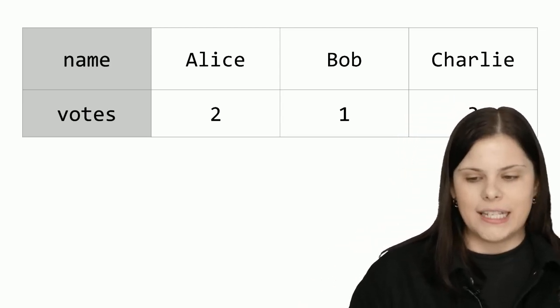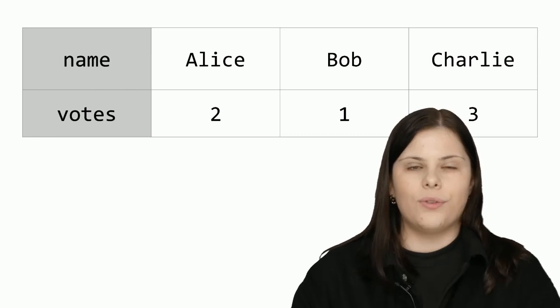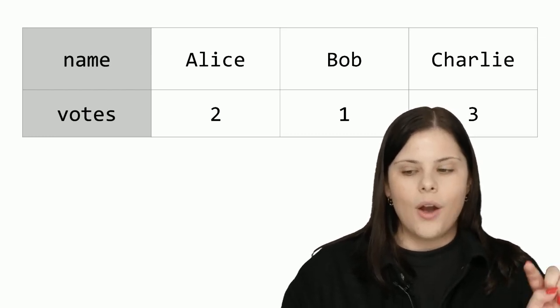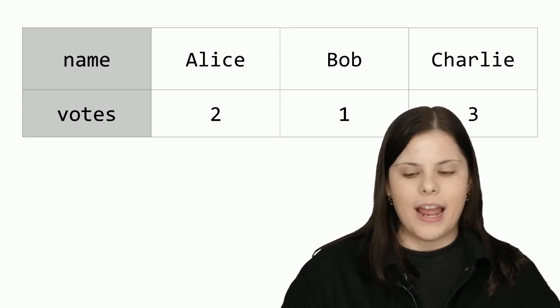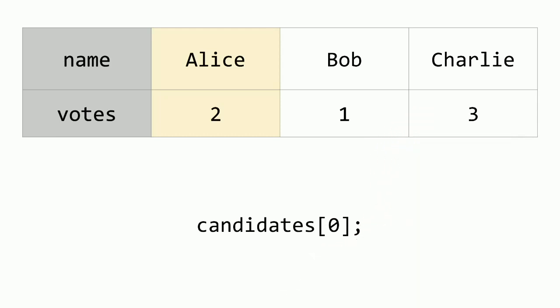Well, again, how do I access it? I know that I can access each of the attributes in my struct using a dot notation. But what happens when I have an array? Well, recall from last week that we just used the square brackets notation. So in the same way as before, if my array is called candidates, I can use the square bracket notation, specify 0, and in that way get the first element of my list, which is Alice and 2. Again, this will give you the entire struct that you're looking for.